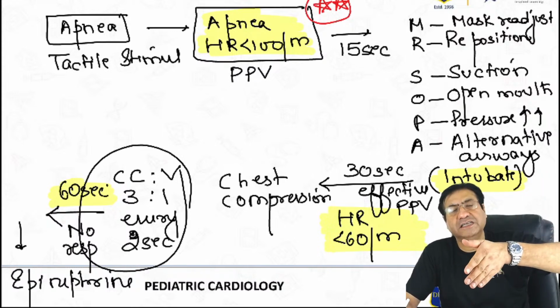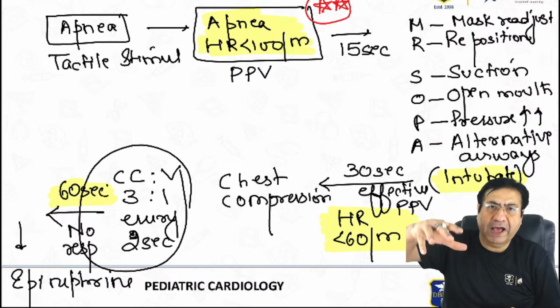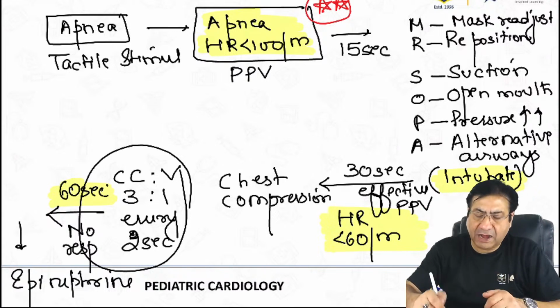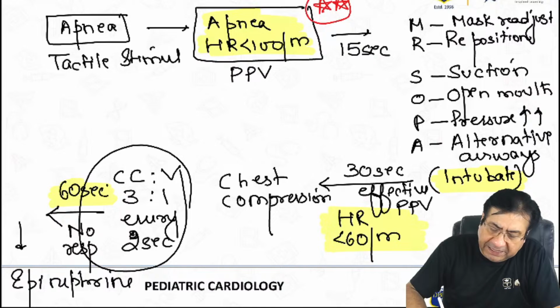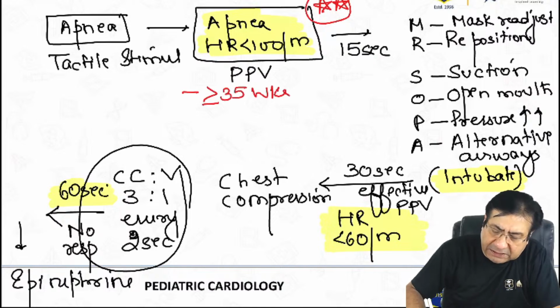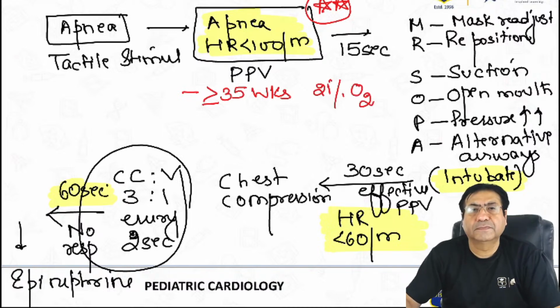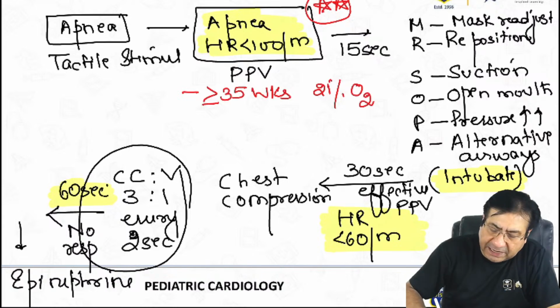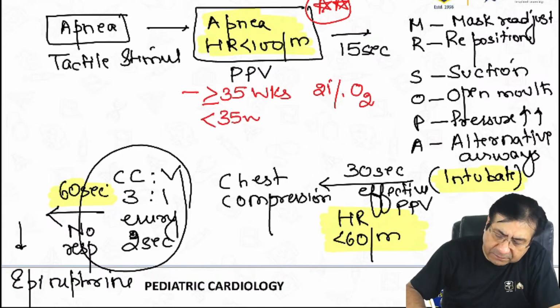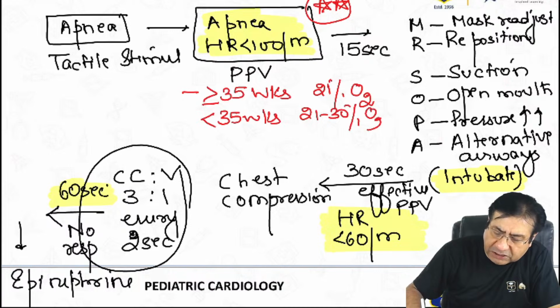Despite tactile stimulation, if the child persists in apnea or the heart rate has fallen to less than 100, start ambu bags, positive pressure ventilation. And when you are giving ambu bags, please remember, in a child who is more than 35 weeks, 21% oxygen should be given. That means room air. But if the child is less than 35 weeks, 21 to 30% oxygen should be given.